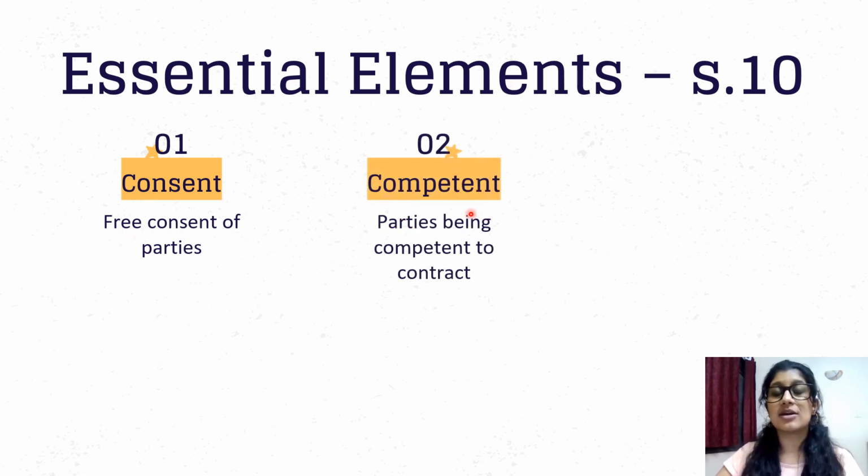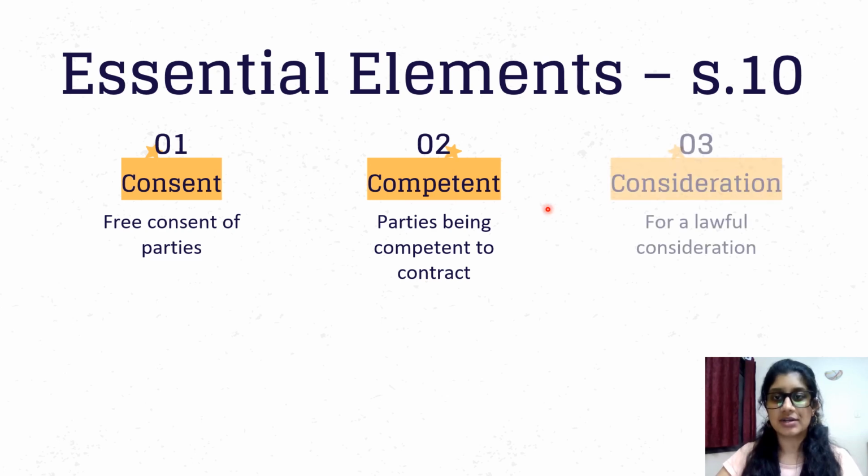Second, the parties must be competent to a contract. This means they must be of sound mind, they must be over the age of 18, and they must not be insolvent. So these are all the things that make a party competent to contract.